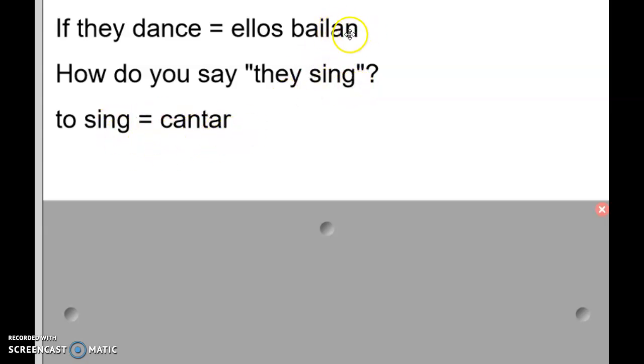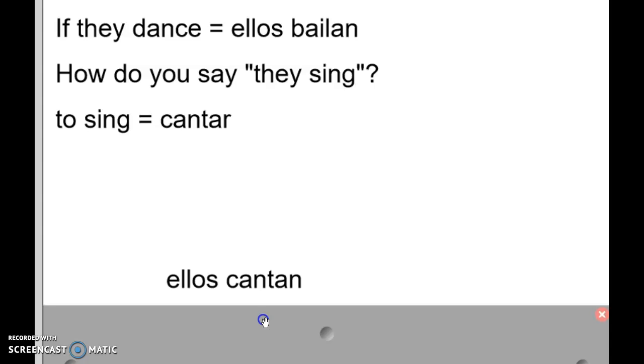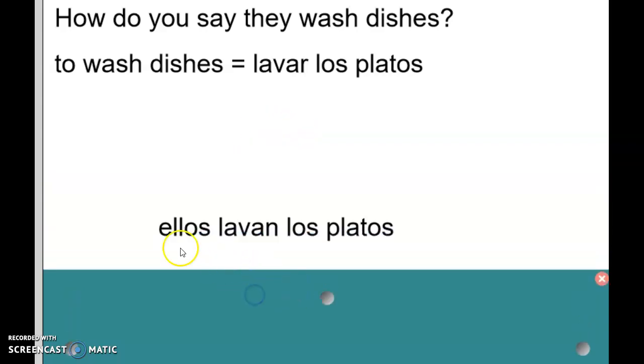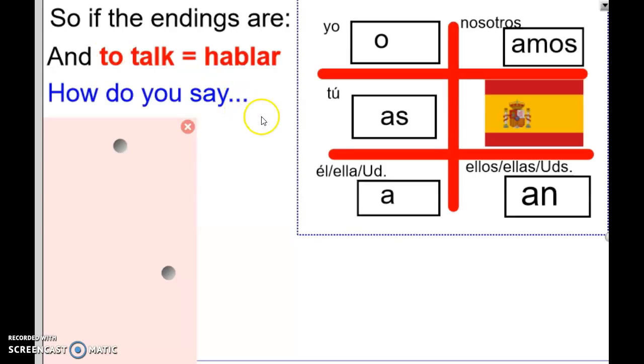So if they dance is ellos bailan, I'm showing you the ending there, what do you do to cantar to make it they sing? Ellos cantan. How do you say they wash the dishes? If lavar los platos is wash the dishes, what do you do to lavar to make it they wash the dishes? Lavan. Ellos lavan los platos.